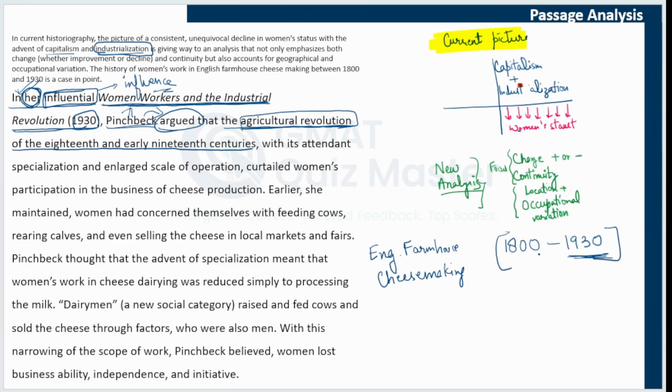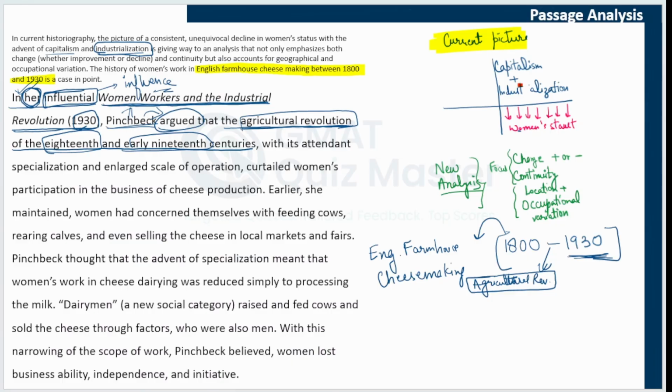If you compare it to this time period, the 18th century was before it, before 1800, and the early 19th century would be something like the 1820s, 1830s. So the agricultural revolution was here in this time, before the time that we are discussing in our example of English farmhouse cheese making between 1800 and 1930. It started before this, and it went all the way till the 1820s or 30s. That was the early 19th century.